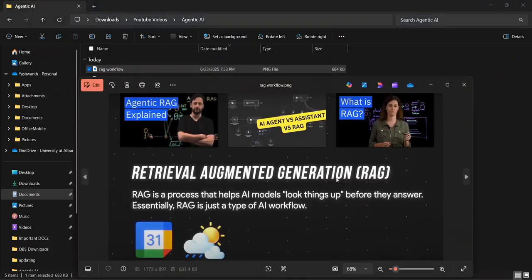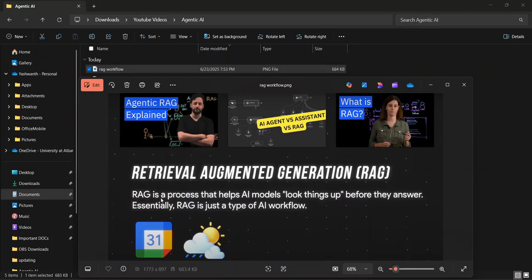Here it is easy to understand. So, retrieval augmented generation, right? It's RAG. Basically, RAG is a process that helps the AI model look things up before they answer. Essentially, RAG is just a type of AI workflow. Workflow means it's nothing but a procedure or a path.